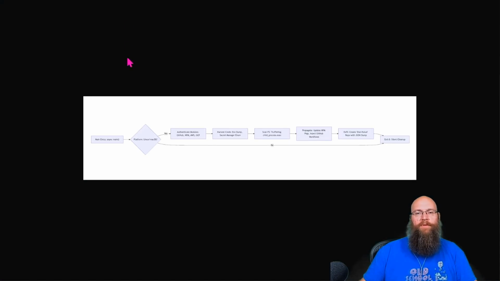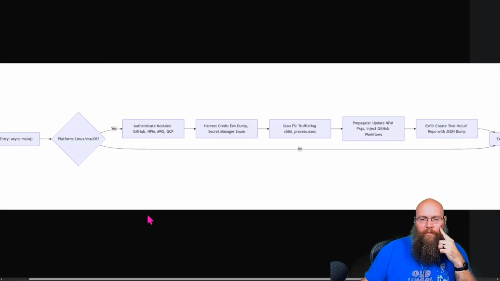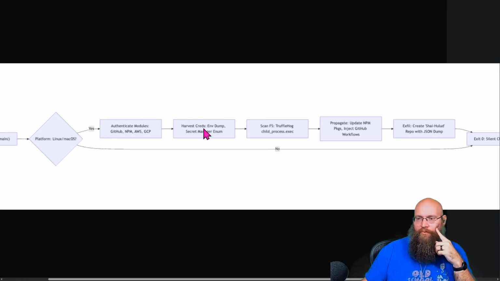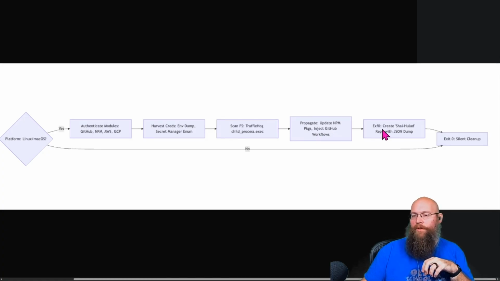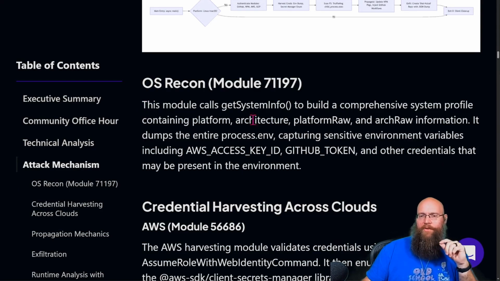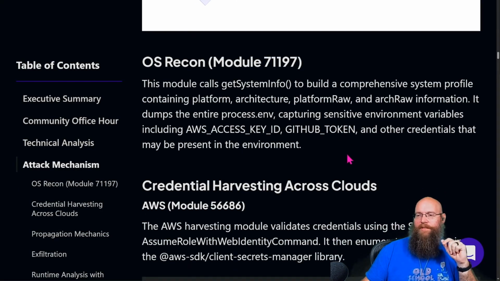Let's see if I can bring this up some more. Let's see. So it looks again for which platform it's on, and then it just runs through the modules. So it checks the authentication modules, credential harvesting, scans the file system, propagates by updating the other packages if it can, injects into GitHub workflows, and then exfils everything, creating the SHAI HULUD dump. So for OS Recon, the module calls get system info to build a comprehensive system profile containing the platform's architecture and raw data. It dumps the entire process.env, capturing any sensitive environment variables like AWS access keys or GitHub tokens or anything else that's just existing in the environment.